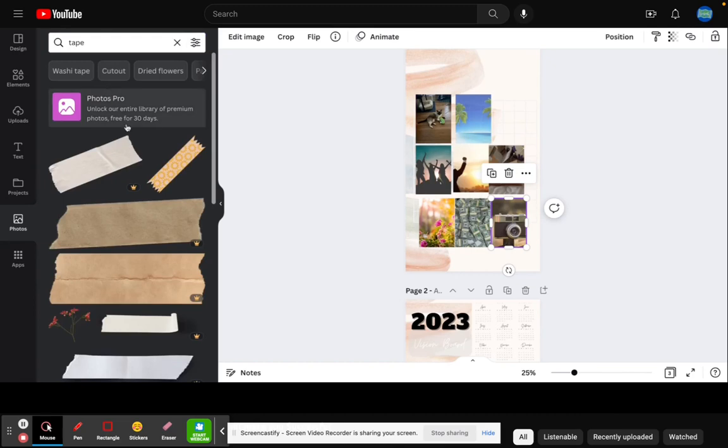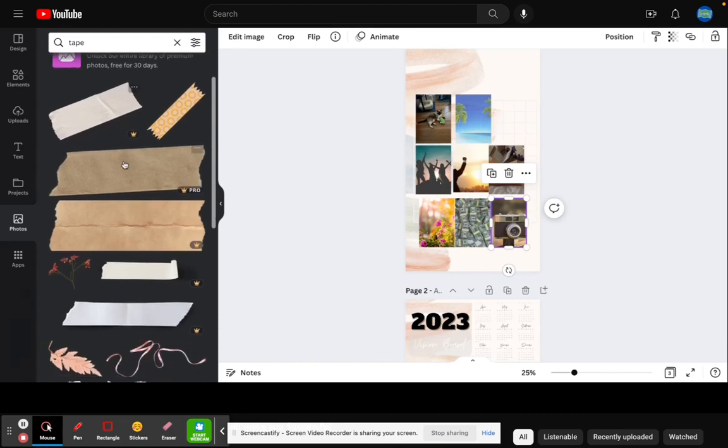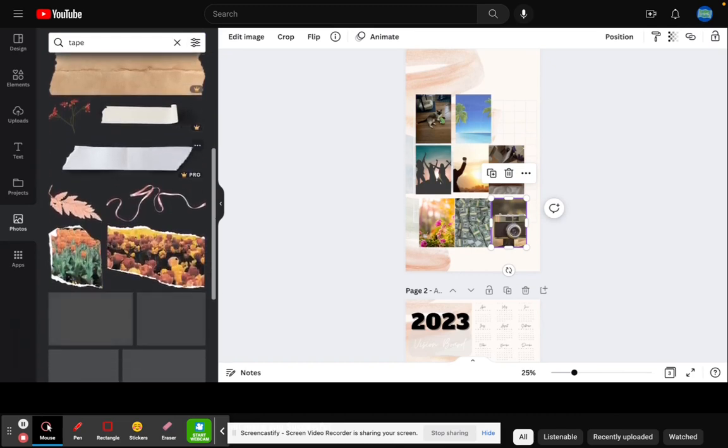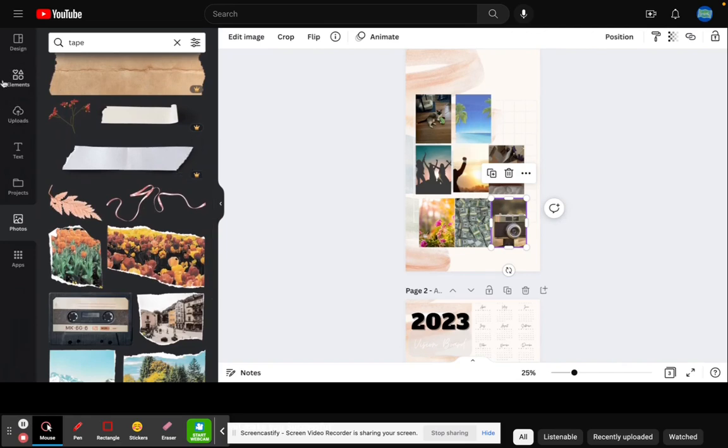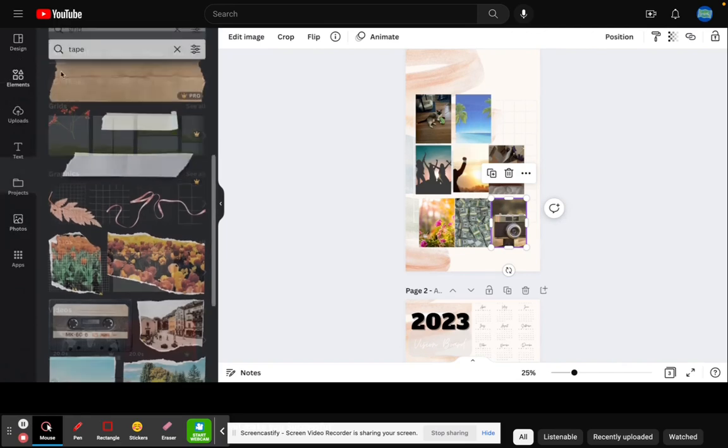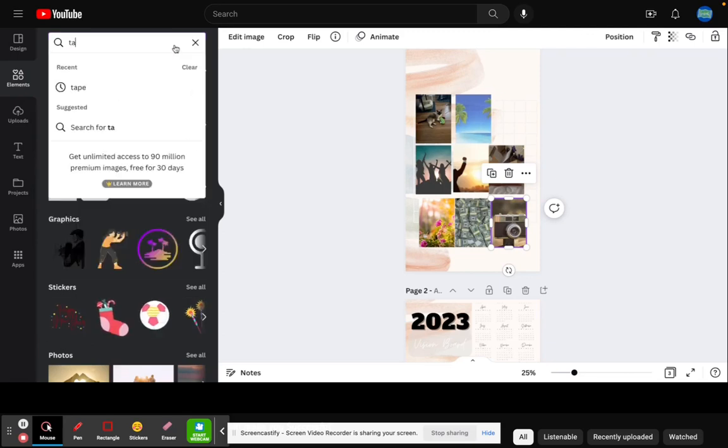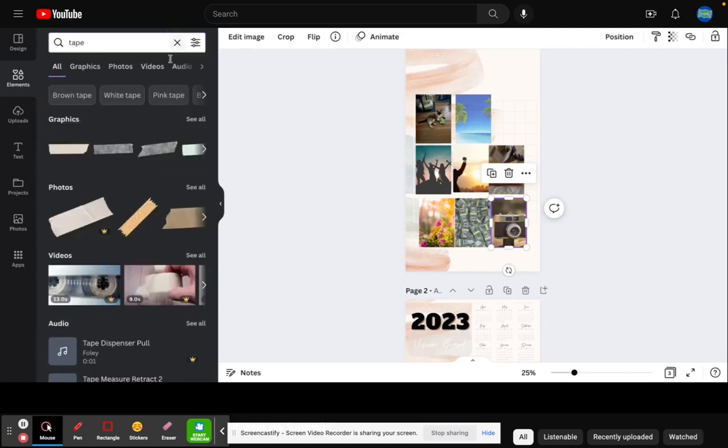So I typed in tape in the elements box, which is the same place you'll get your grid. Let me click on elements here and type in tape. Now, to keep this free, don't choose the ones that say pro or have a crown on them unless you're a member.